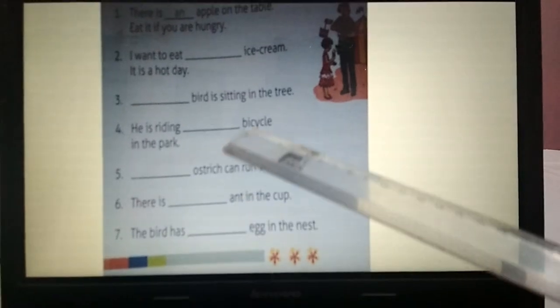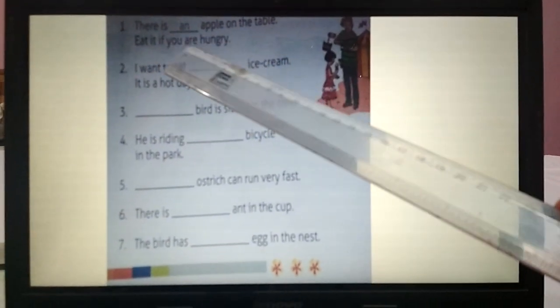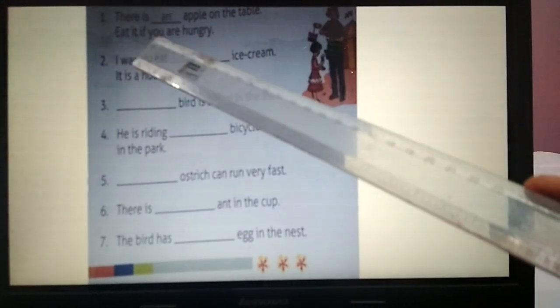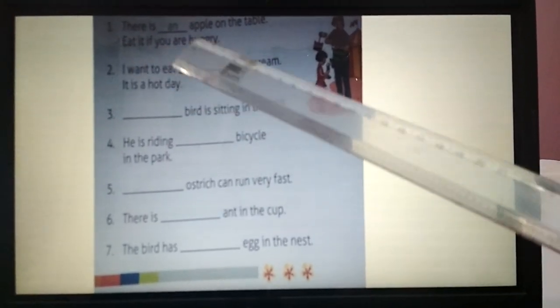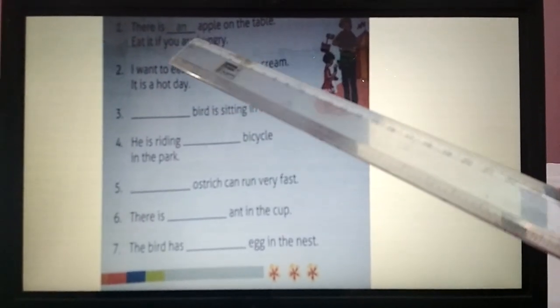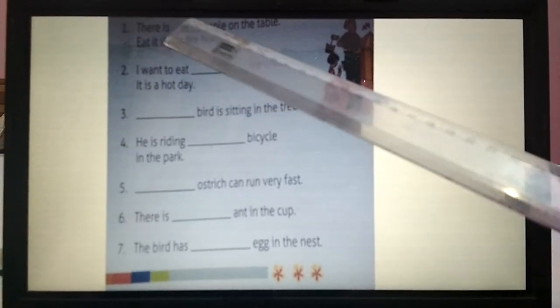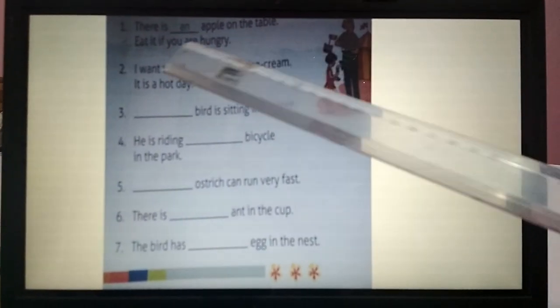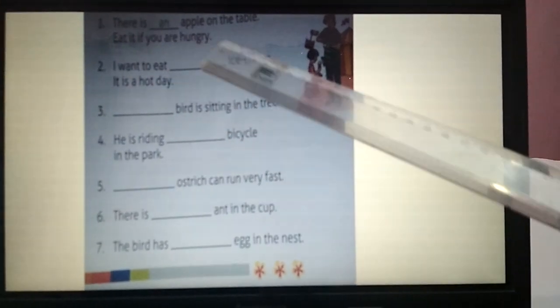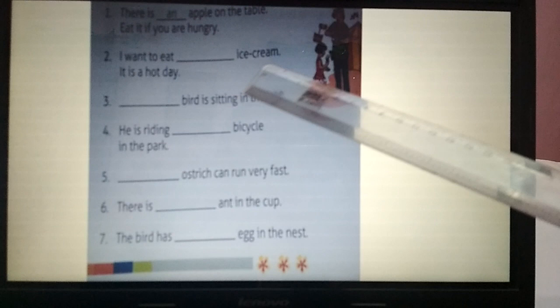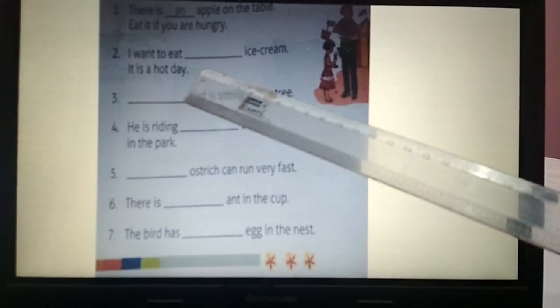Number 1. This is dash apple on the table. Eat it if you are hungry. Now A is again a vowel, so we'll put an over here. So there is an apple on the table. Eat it if you are hungry. Number 2. I want to eat dash ice cream. It is a hot day.